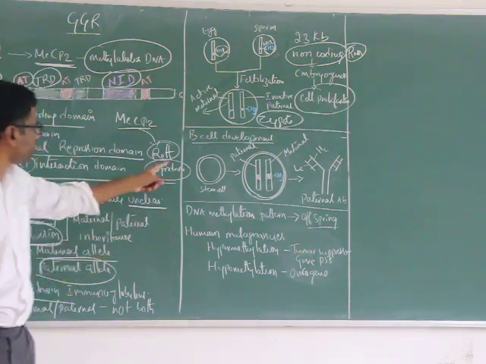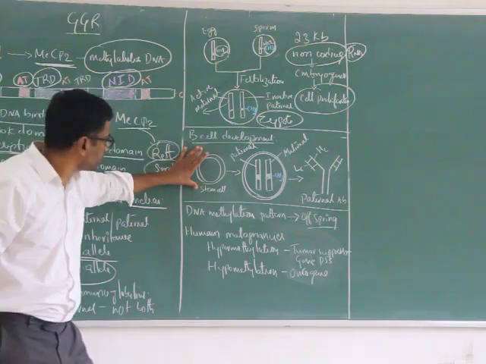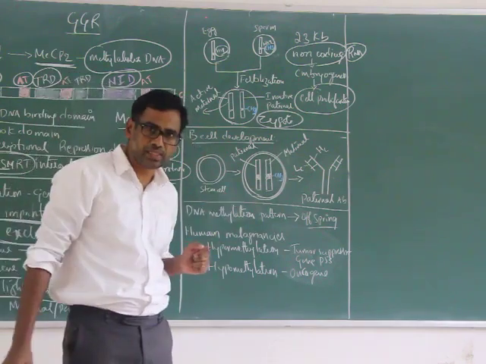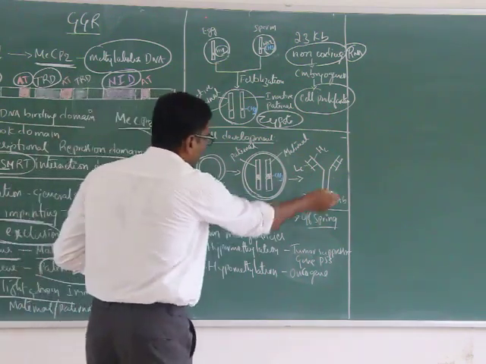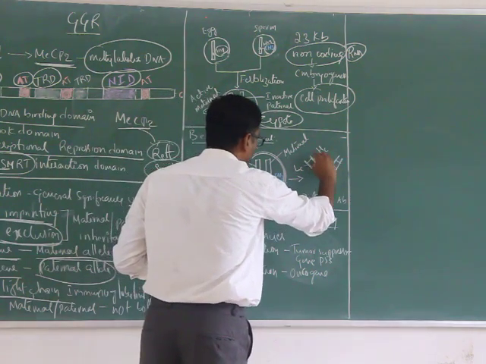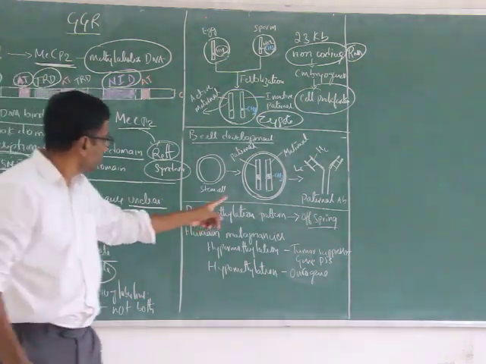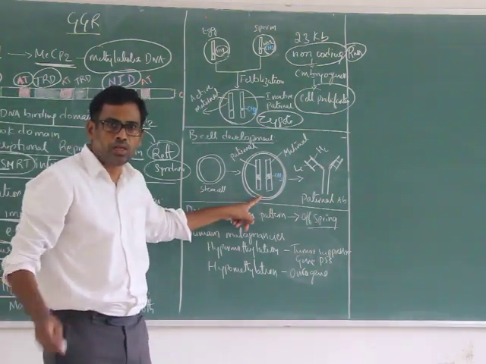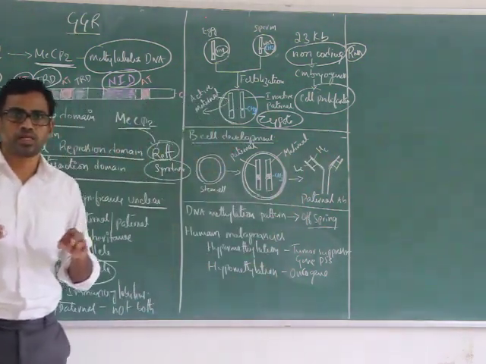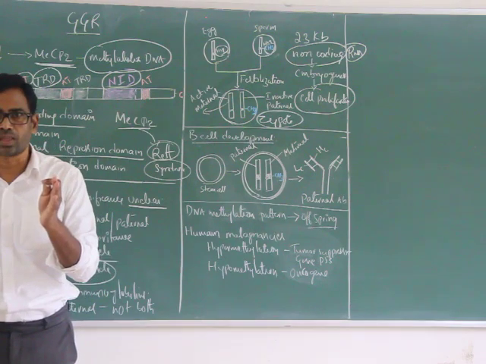In the case of B cell development, stem cells differentiate into B cells. During antibody development, see here the light chain and heavy chain. In this developing B cell, the heavy chain or light chain is from either paternal or maternal, not both.